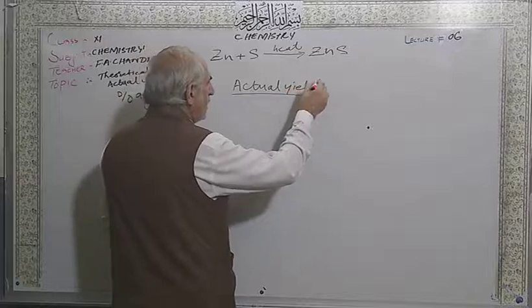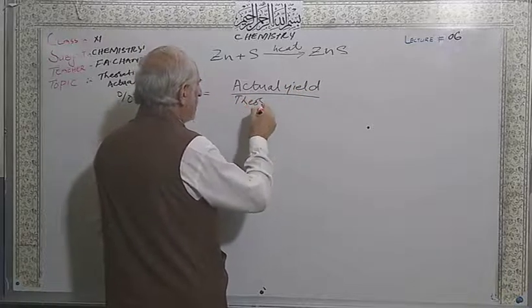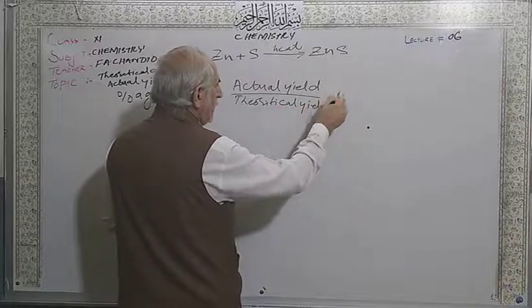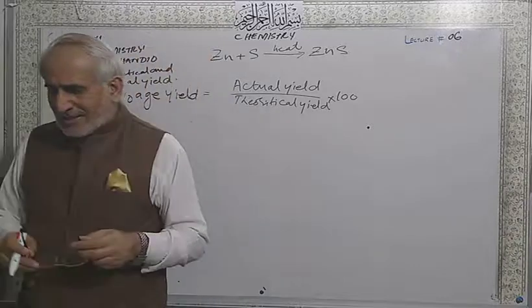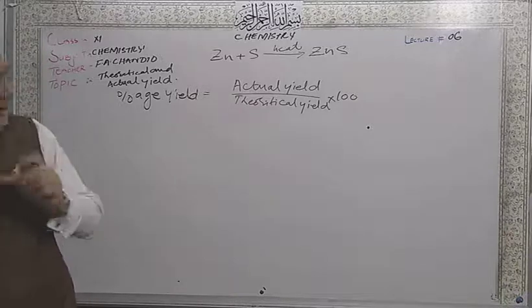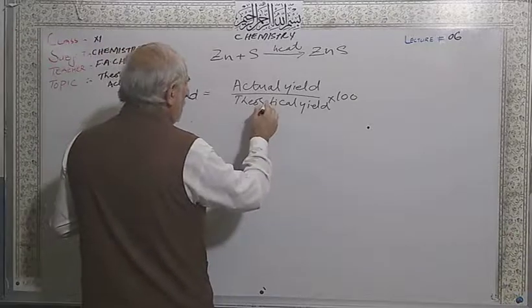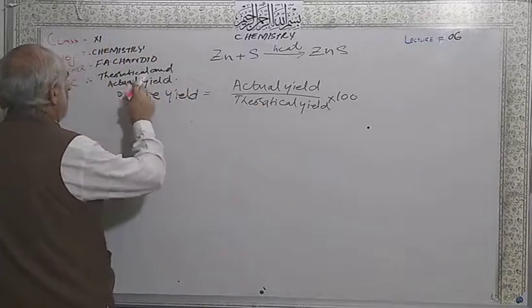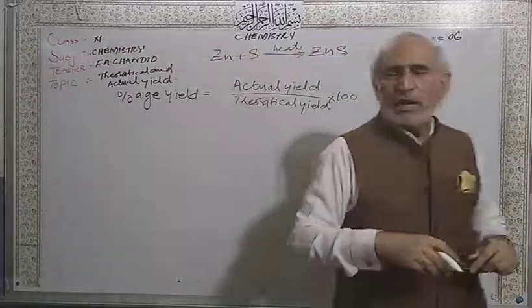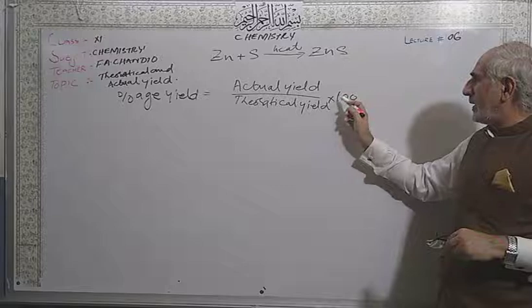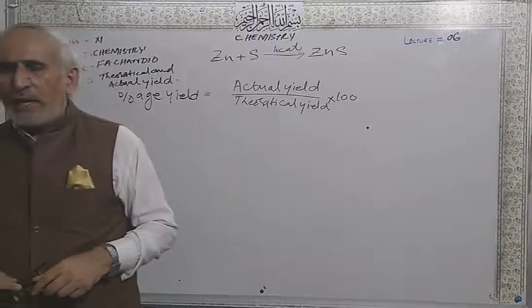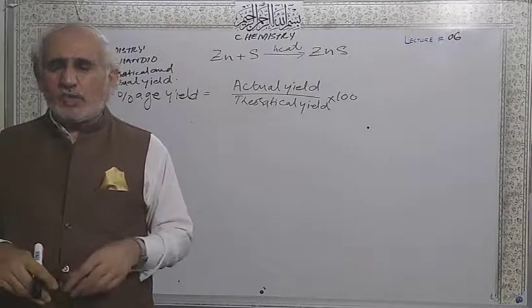So the formula for percentage is actual yield divided by theoretical yield multiplied by 100. So this is called percentage yield. By using actual yield and theoretical yield multiplied by 100, you can calculate the percentage yield. So that's why by using these yields you have to calculate the percentage.